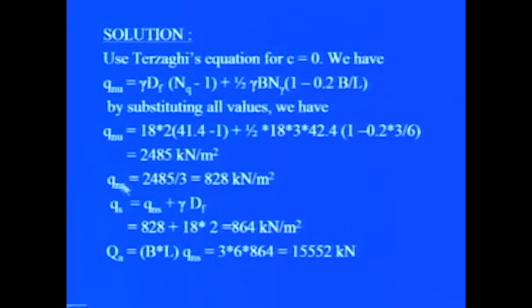Now, once this Q net safe is known, we can find out Q safe, that is the ultimate safe bearing capacity, equal to Qns plus gamma Df. It comes out to be 864 kilonewton per meter square, and hence the allowable load will be equal to the area of the footing into Q net safe, and that comes out to be equal to 15,552 kilonewton.